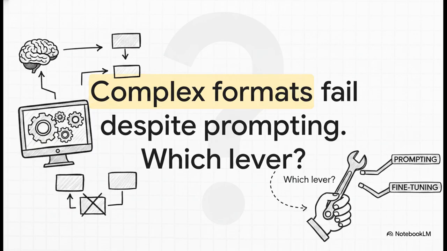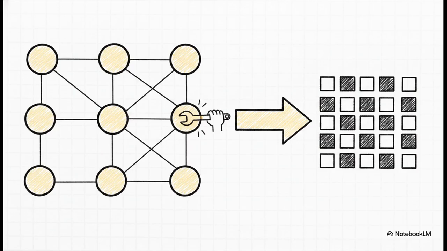Let's try scenario B. The model absolutely must produce outputs in a very specific structured format, but it keeps messing it up, even when you feed it detailed few-shot prompting. What's the right choice? For this one, the solution is fine-tuning on those format examples, because this is a core capability and behavioral issue, and we already know prompting structurally can't fix it here. You have to actually change the model's weights so it adopts that exact output pattern reliably.